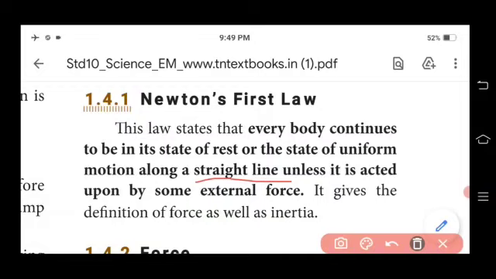So this is known as Newton's first law. It gives the definition of force as well as inertia.